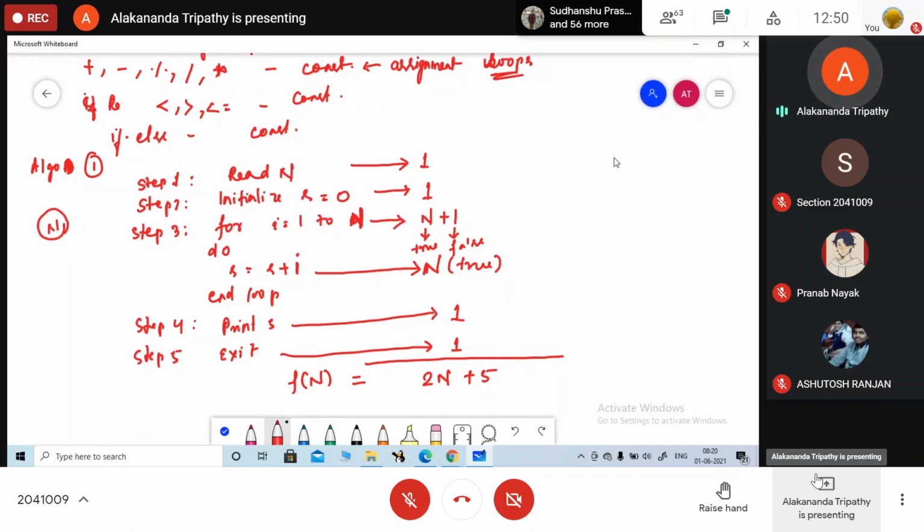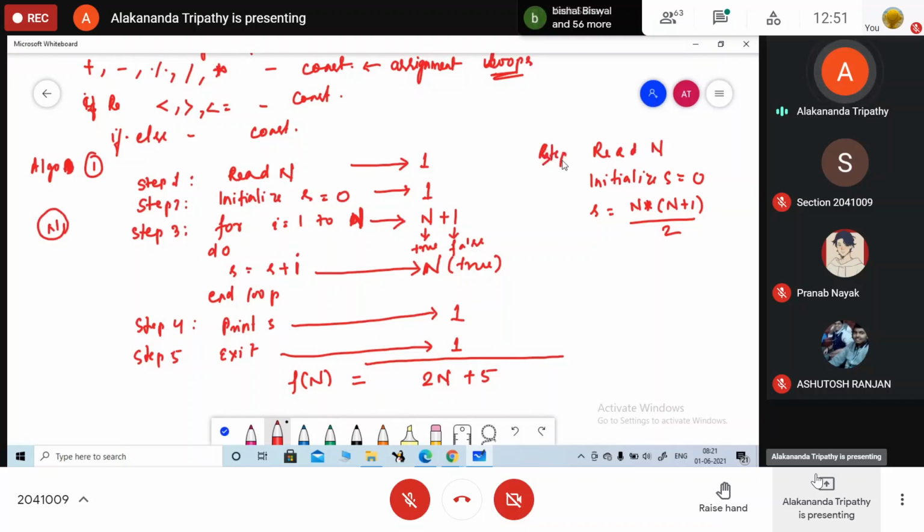I am writing the second algorithm here. Read n, initialize S equals 0. Then here we write the formula S equals n into n plus 1, divided by 2.